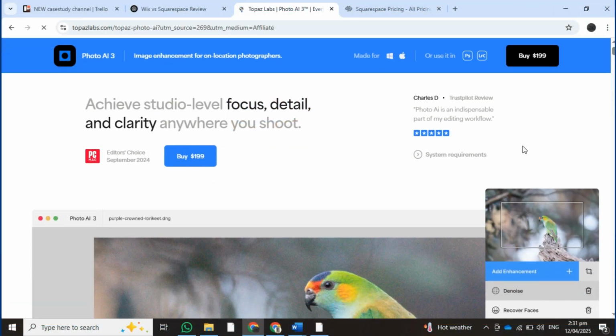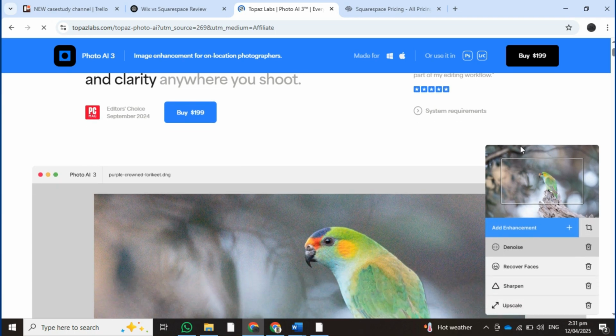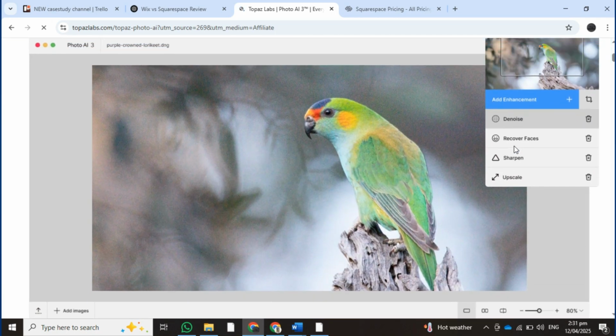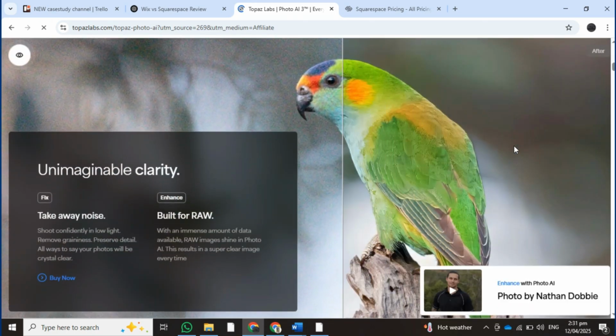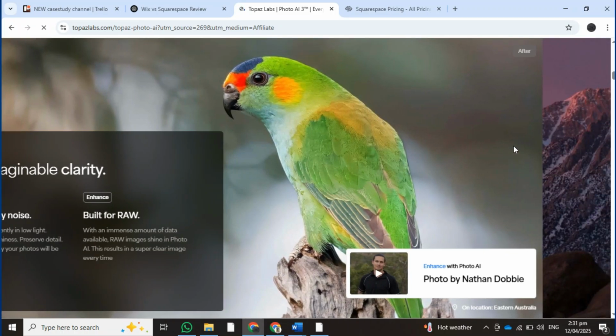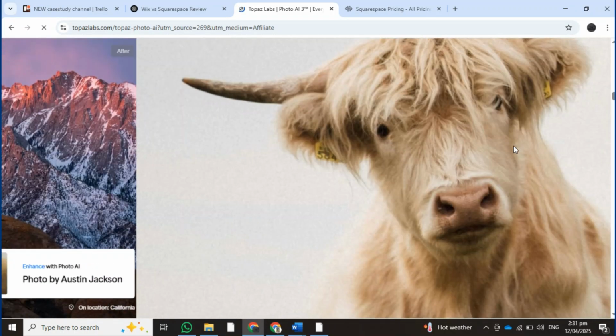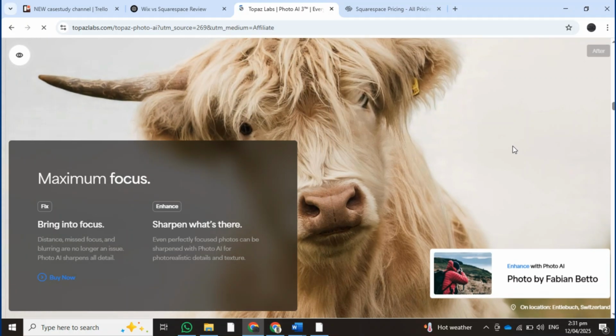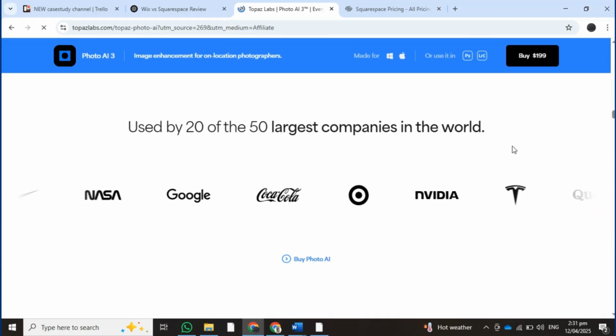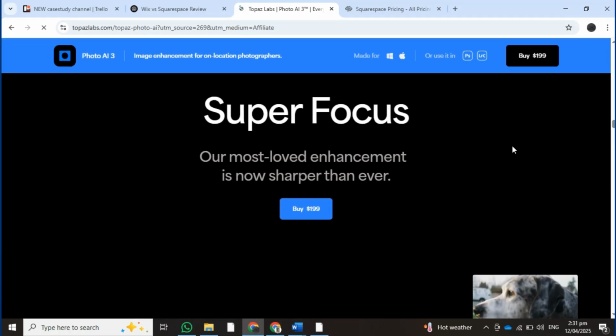First, let's talk about Topaz AI. Topaz AI is a suite of AI powered tools focused mainly on image enhancement, restoration, and upscaling. Pros of Topaz AI: uses powerful AI models to enhance image quality, reduce noise, and upscale resolution.